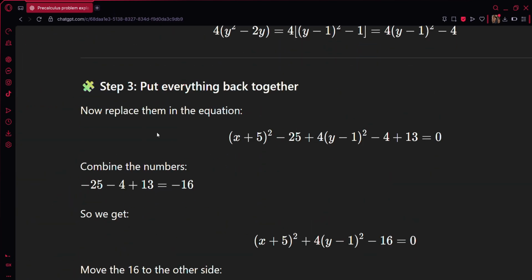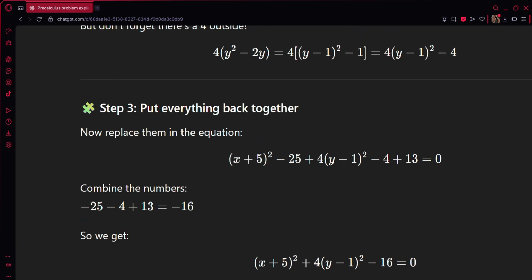Okay, step 3. Put everything back together. So, lahat ng squared term ng x and y, ibabalik na natin. Kasamahin na natin siya. So, now, we replace them in the equation. So, for x, parenthesis x plus 5, parenthesis squared minus 25 for the x terms.